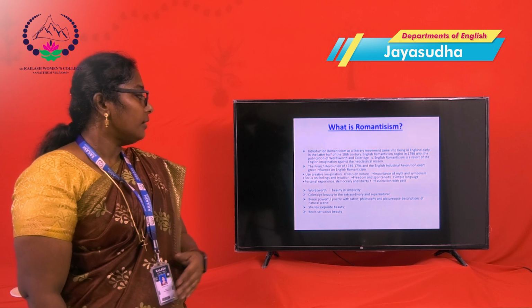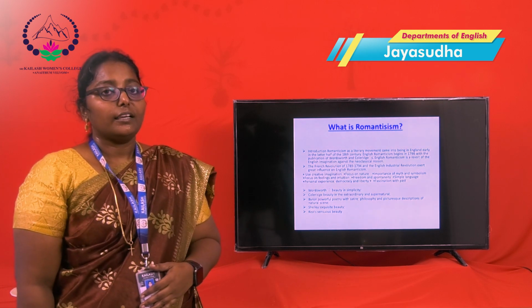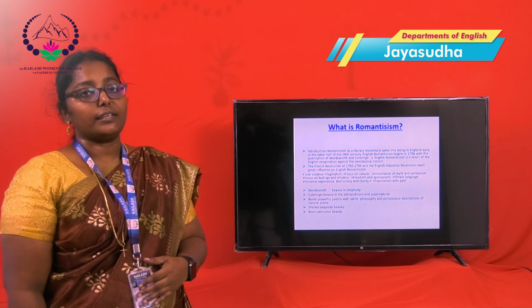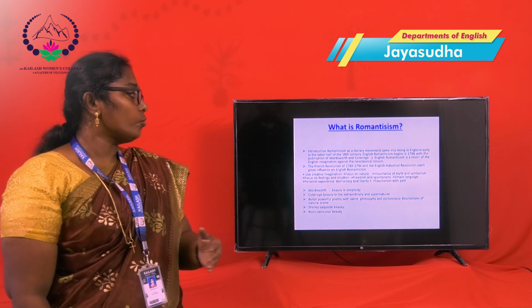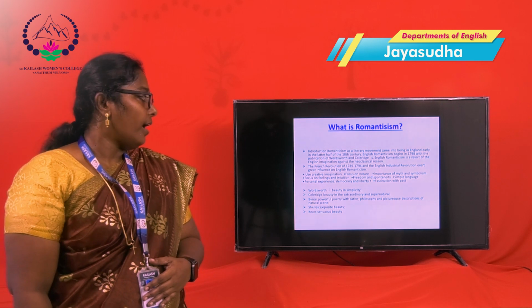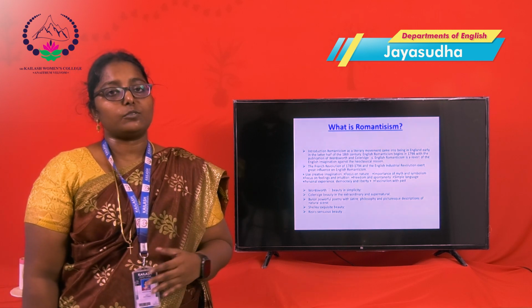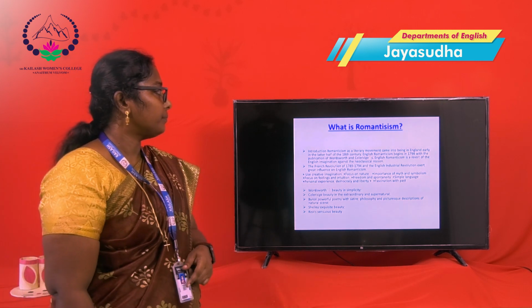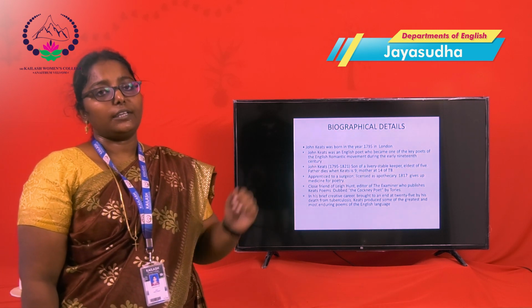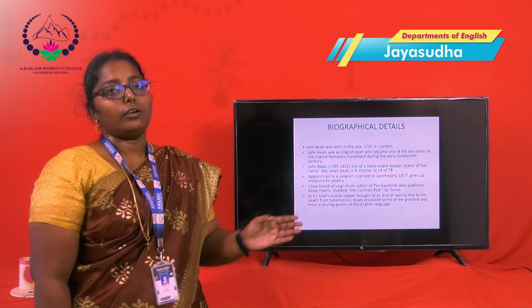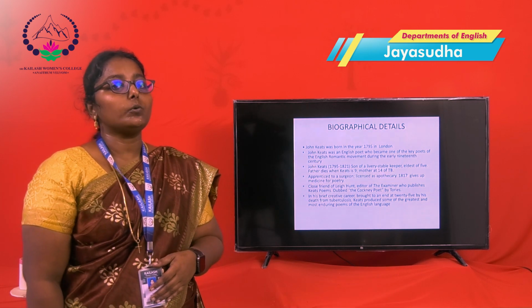The next are Shelley and Keats. These two poets are known as the second generation of the romantic era. Shelley is known for his acoustic beauty and Keats is known for his sensuous beauty. Next, now we are going to see about John Keats. He is the author of our today's poem, To Autumn.